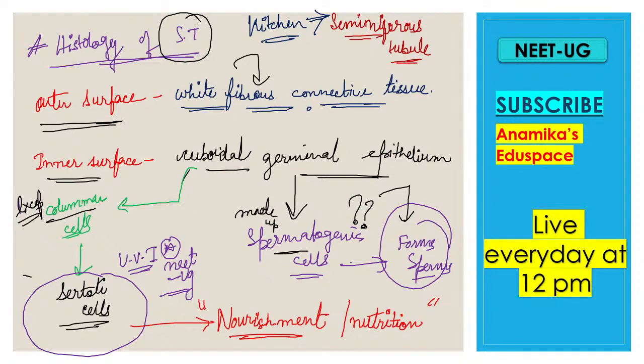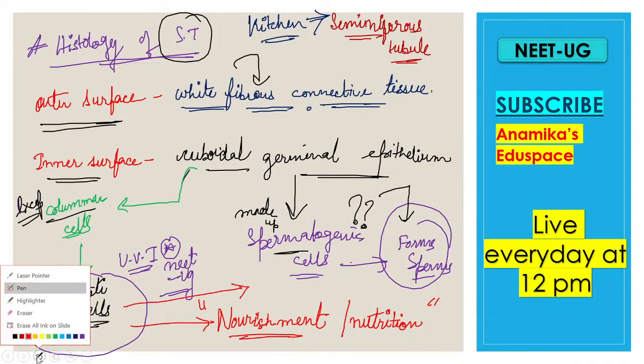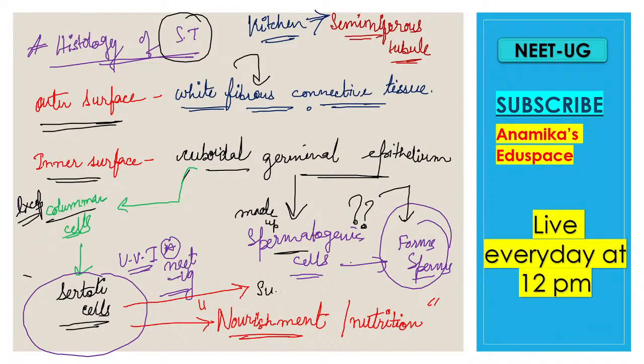Clear? And these are also known as the subtentacular cells. Obviously your mama has another name, right? Sometimes you call your mama mummy, sometimes mom. Similarly the Sertoli cells also have another name, that is subtentacular cells.